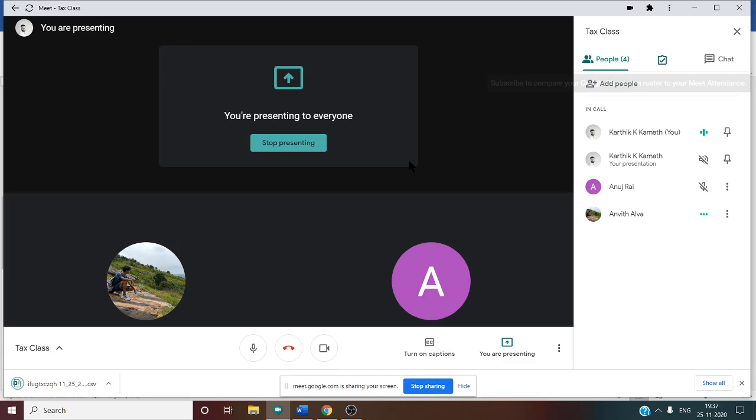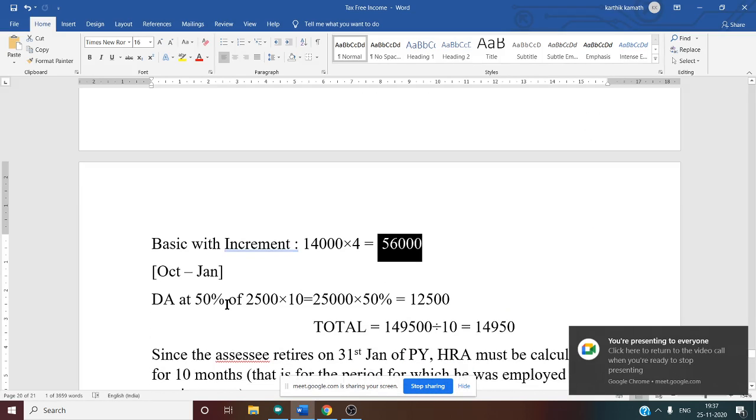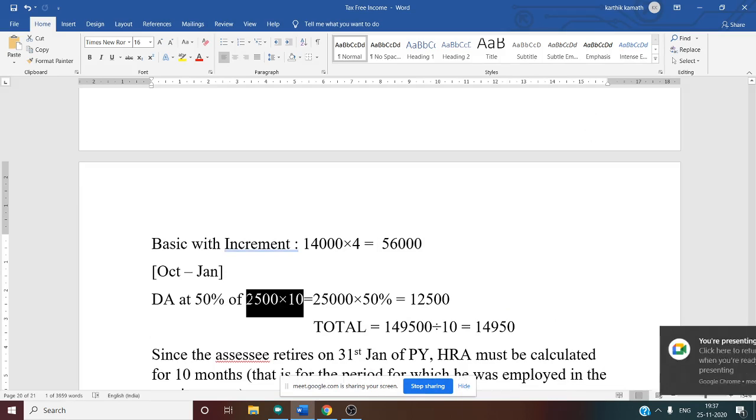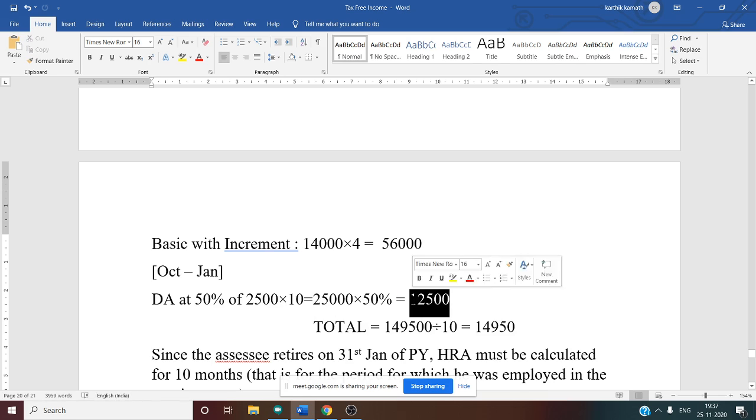Only the basic, but here DA enters, that is why we have to take DA. DA they said 50%. We know DA is 2,500 per month. 2,500 into 10 is 25,000, and of that you have to take 50%. So DA calculation is the same for both working notes, 12,500, but the total amount will change.